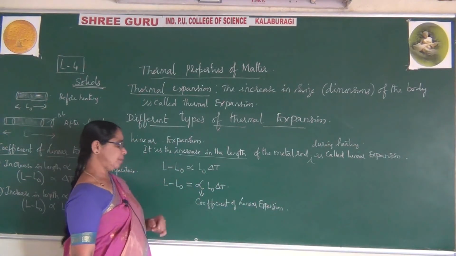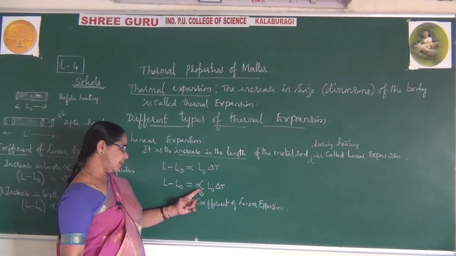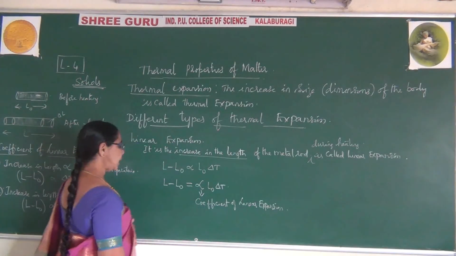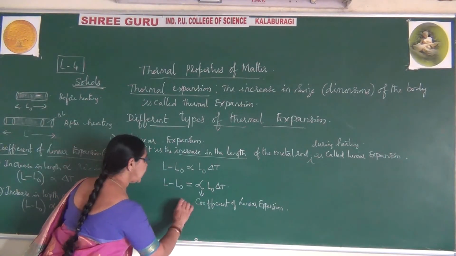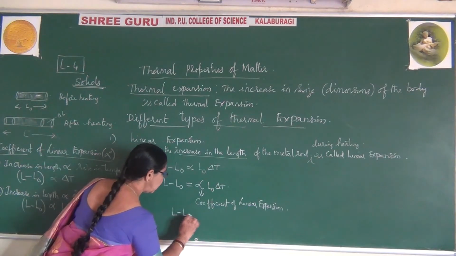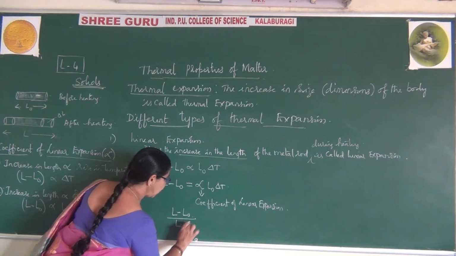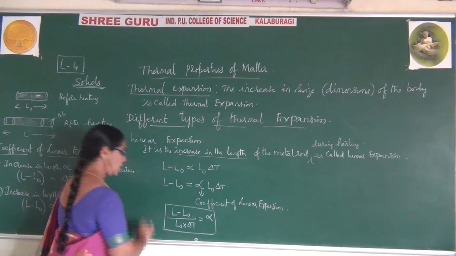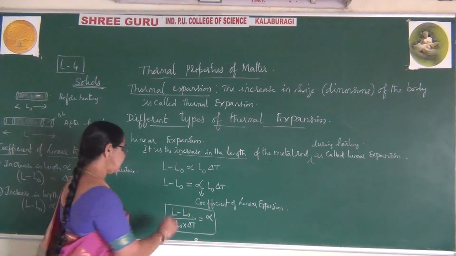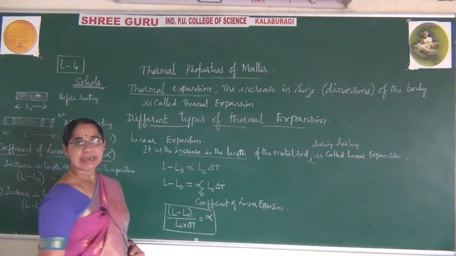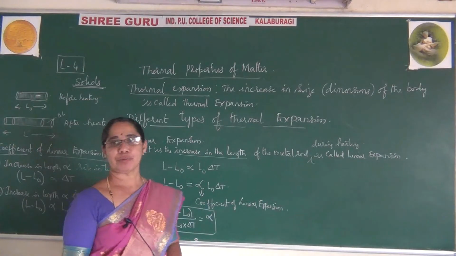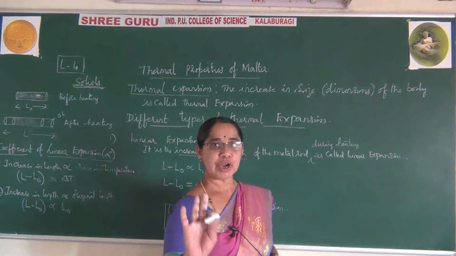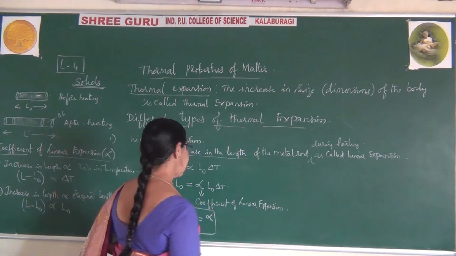Right? Now this can also be written, when you want to write it in terms of alpha, as alpha is equal to L minus L naught divided by L naught into delta T. What do you observe here? This is L minus L naught divided by L naught into delta T. For this, I write the formula in words so you will understand what it is. Alpha means coefficient of linear expansion.